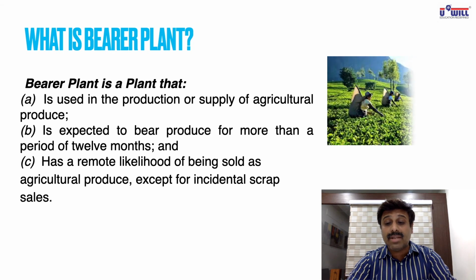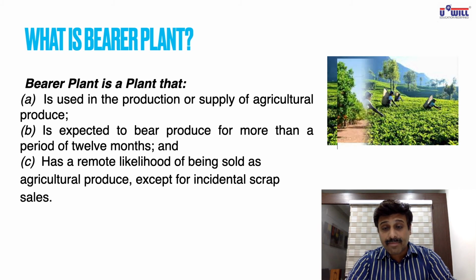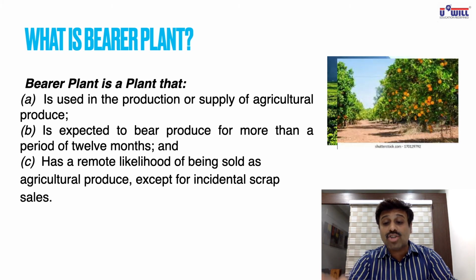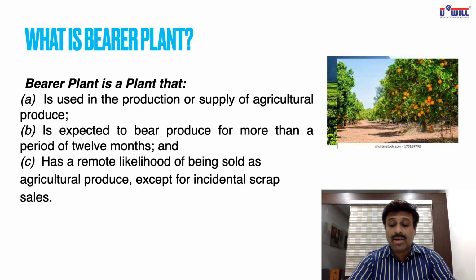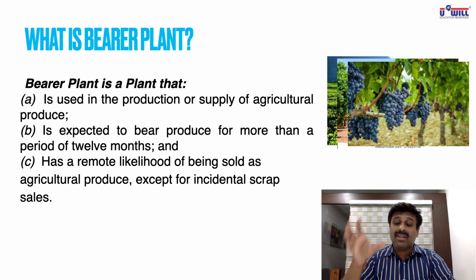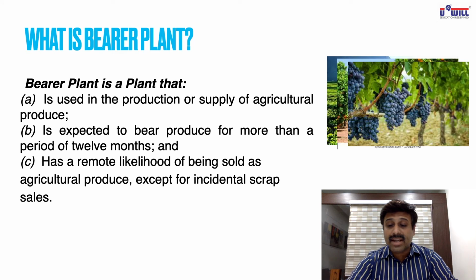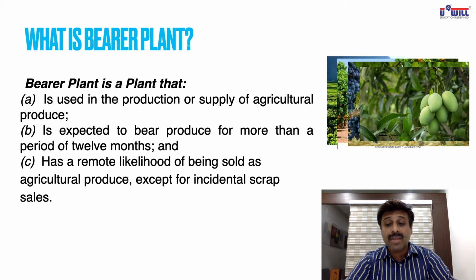So what are the examples? Tea gardens. Only tea is taken out. The plant remains as it is. Next year again it will give you the tea. Orange orchards. Orange you take out, the tree remains at its place. Next year again you will grow oranges. Grapevines. Grapes you take out, the vine, the garden of grapes remains as it is. Again next year you'll get grapes from that. Mango tree. Mango you take out, the tree remains at its position for years and years. So all these are examples of bearer plants.